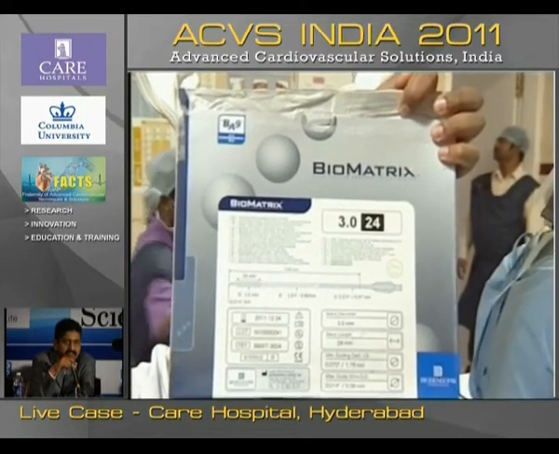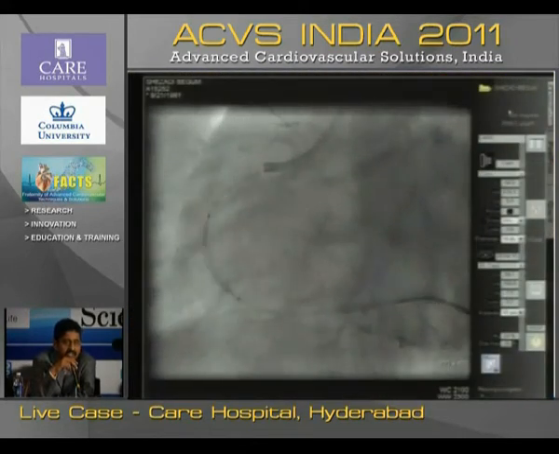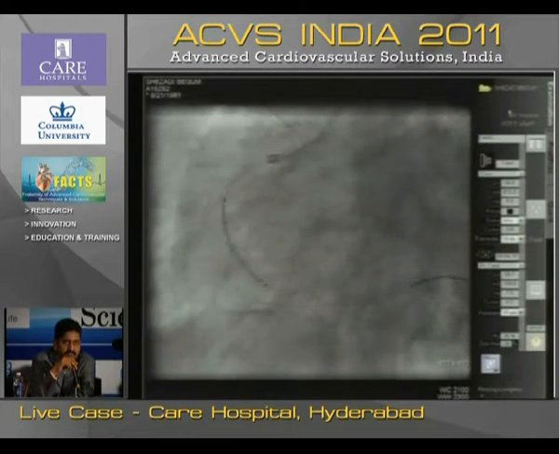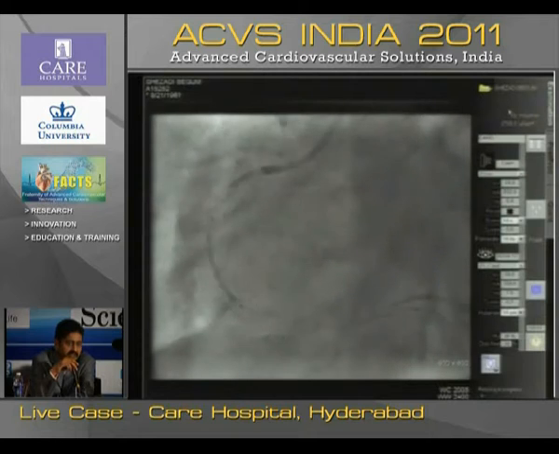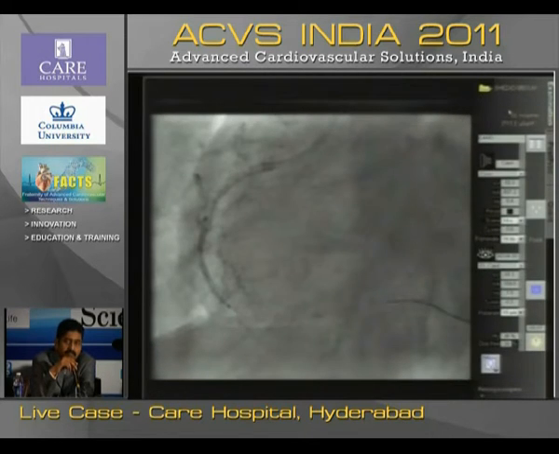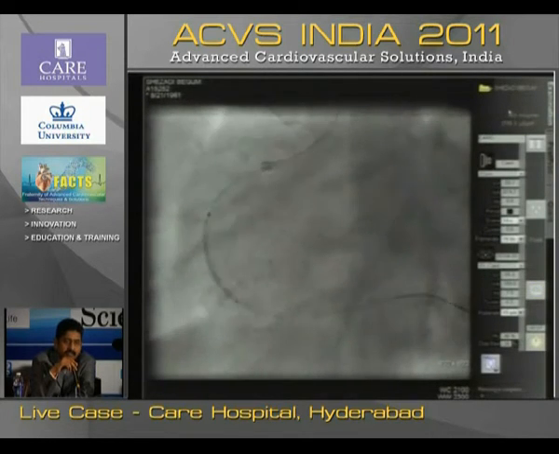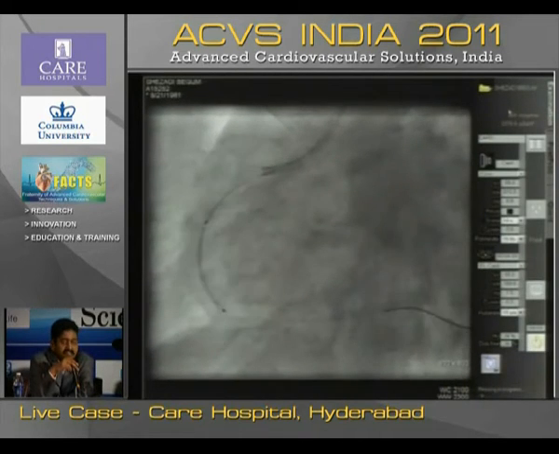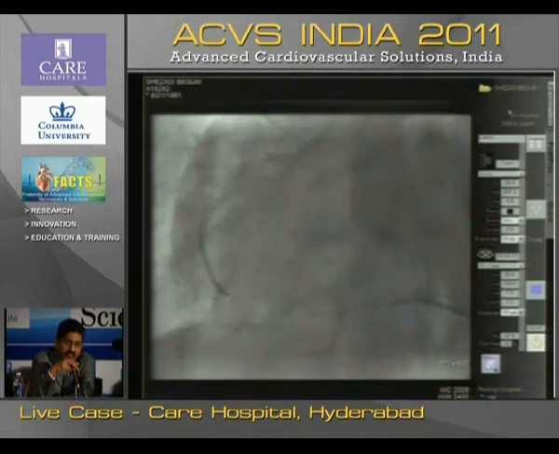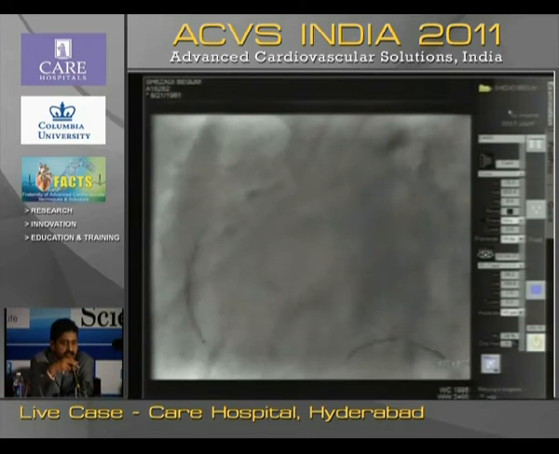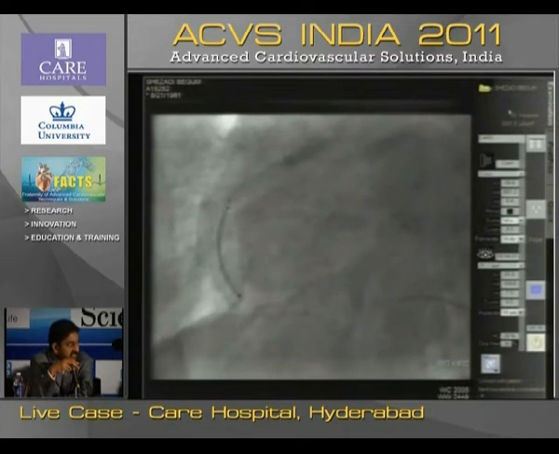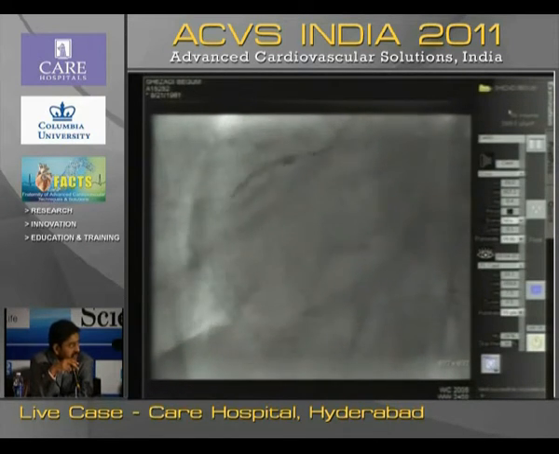They compared this with Cypher in the LEADERS trial, and the results were found to be superior, also in the bifurcation subgroup and the complex patient subgroup. But I am not interested in any such data. I keep telling the companies nowadays that comparing with Cypher or Taxus is of no use, because they have anyway proved to be inferior. We are more looking towards comparisons between newer stents, like Resolute versus Xience, as in the all-comers trial, and that would be more interesting for us operators.